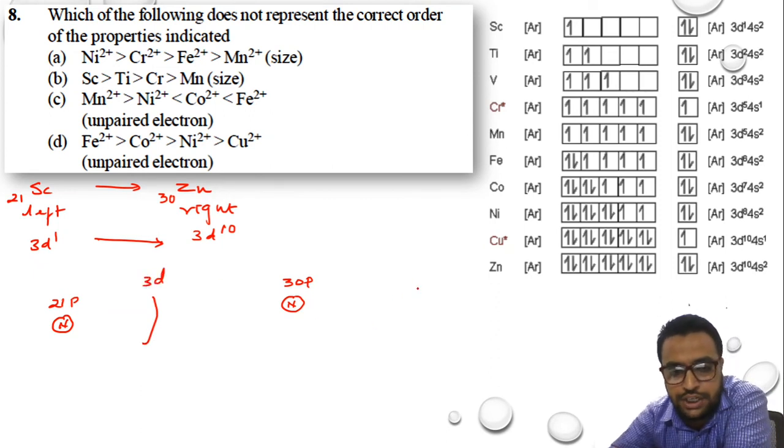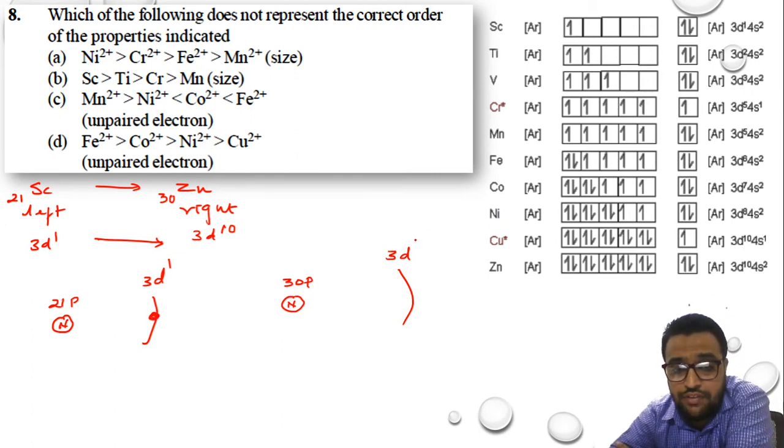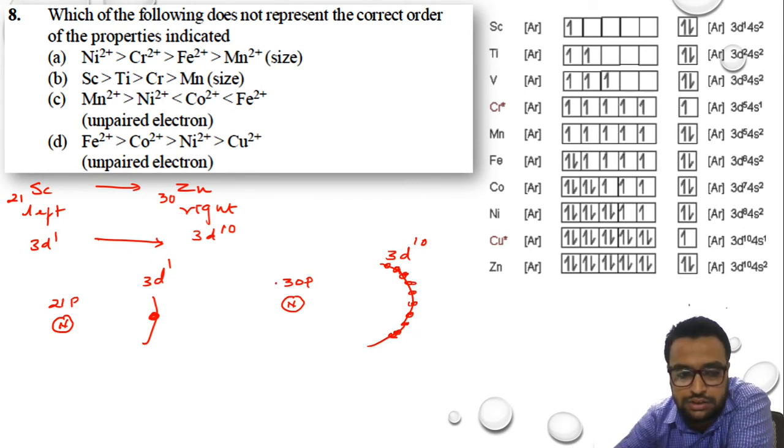For scandium also 3d, and for zinc also it is 3d. In scandium we have only one electron, so I will draw one electron. But in zinc we have how many? 10 electrons. So I will draw 1, 2, 3, 4, 5, 6, 7, 8, 9, 10. So in zinc we have 10 electrons.